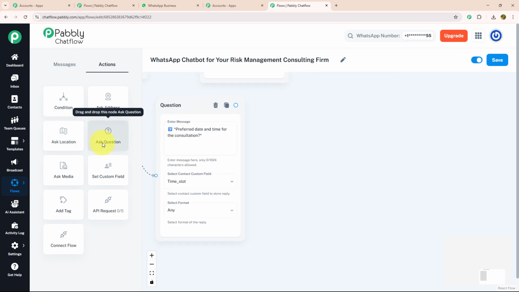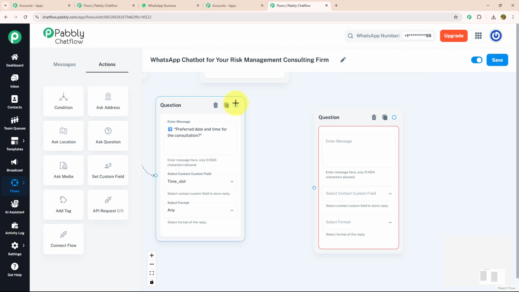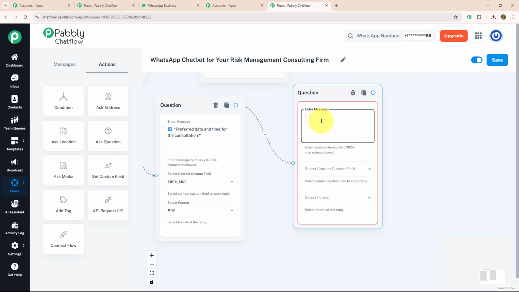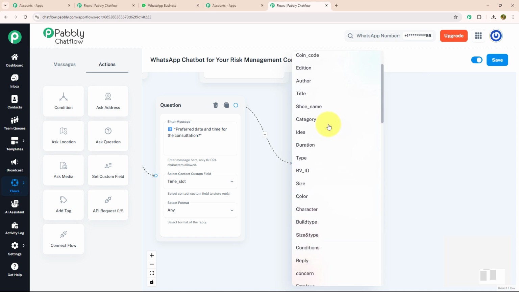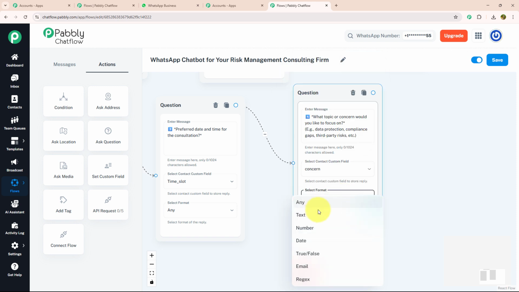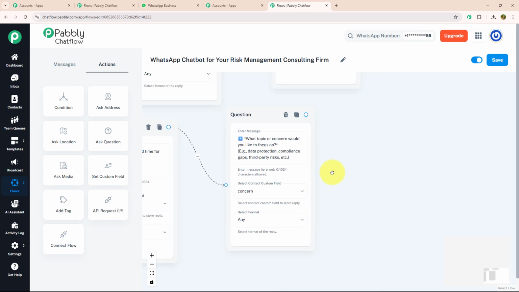Now last thing I want to know is about main concern they want to focus. For that I'm going to drag and drop ask question, connect with my previous question and enter my message. What topic or concern would you like to focus on? I'm going to select my contact custom field as concern and my format as any.